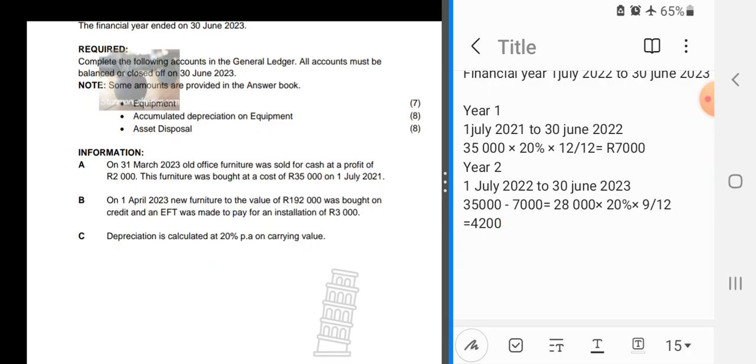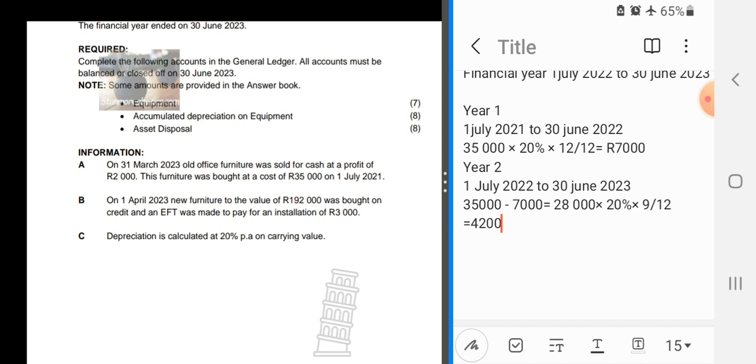So you see, we have two depreciations for this vehicle. It's the 7,000 and the 4,200 rand. So we need to put this down in our T accounts. Okay, so here we have everything.